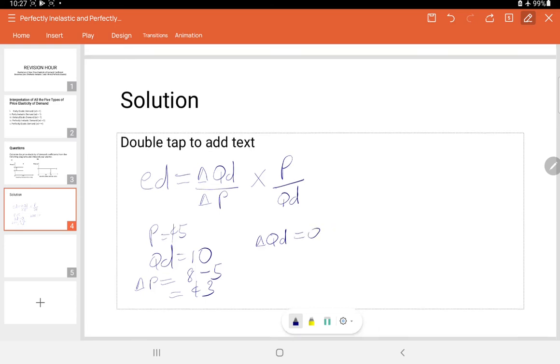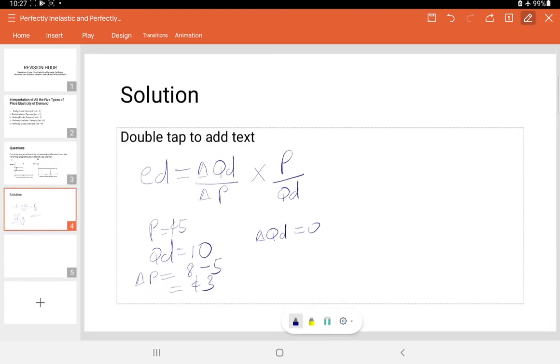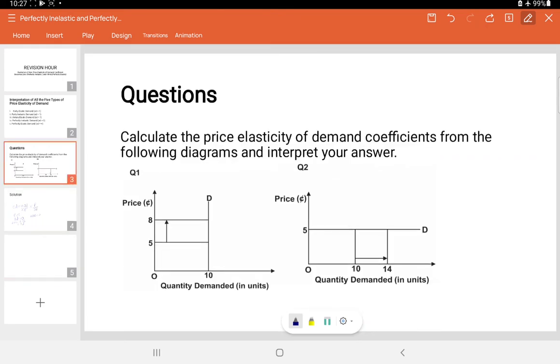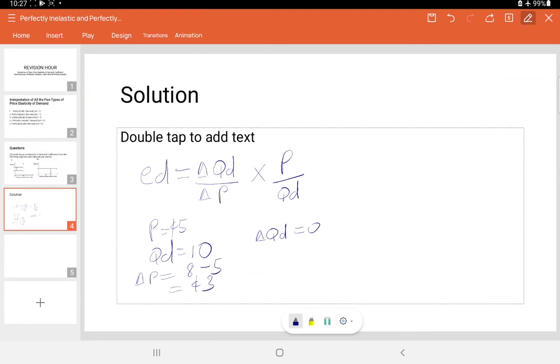Why is it equal to 0? Because we saw in the diagram, question 1, that even when price has changed from 5 cedis to 8 cedis, the quantity demanded remains the same at 10 units. And so we say that the change in quantity demanded is 0. If you like, you can say that the new quantity is 10, then the old one is 10. And so when you subtract 10 from 10, you get 0. Basically, when price has changed, the quantity demanded remains the same at 10 units, and therefore the change in quantity demanded is equal to 0.